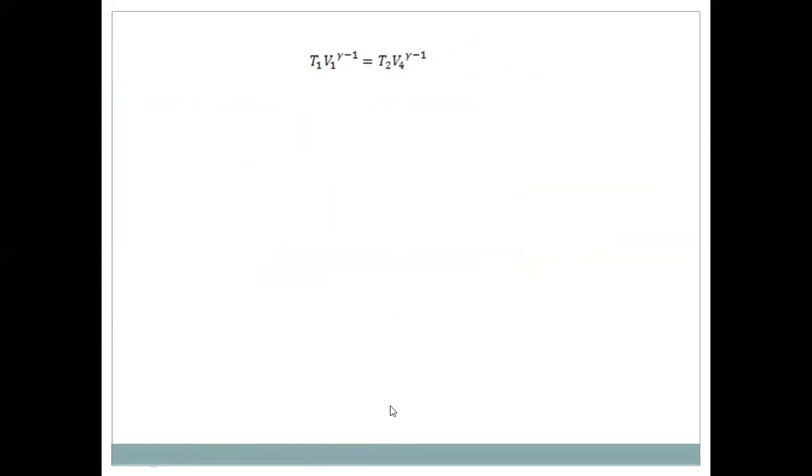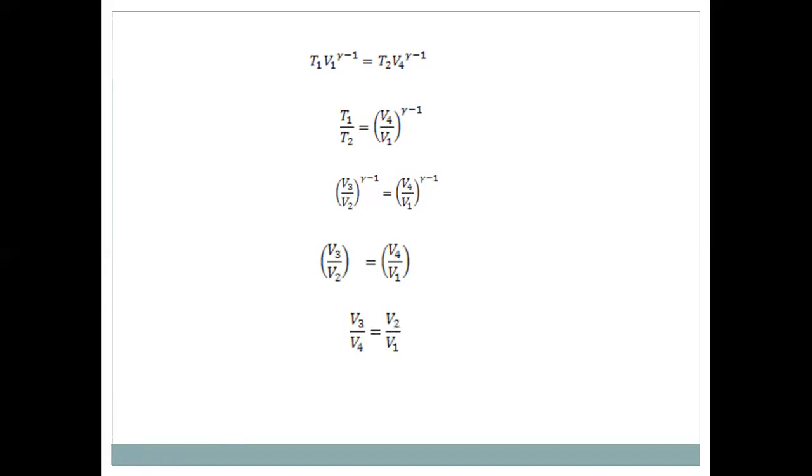From this, T1 by T2 is equal to V4 by V1 to the power gamma minus 1. Comparing these two equations, V3 by V2 to the power gamma minus 1 is equal to V4 by V1 to the power gamma minus 1. Since the powers are equal, V3 by V2 is equal to V4 by V1. From this, V3 by V4 is equal to V2 by V1.